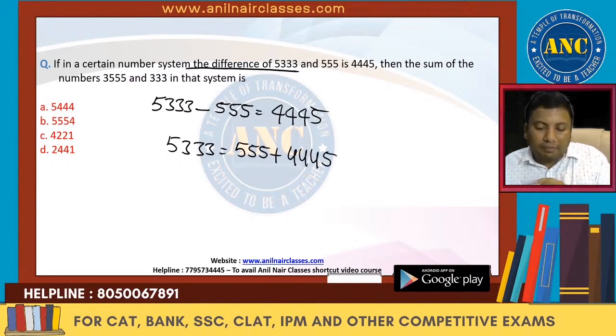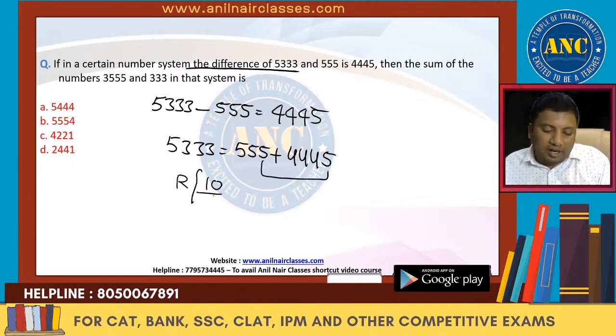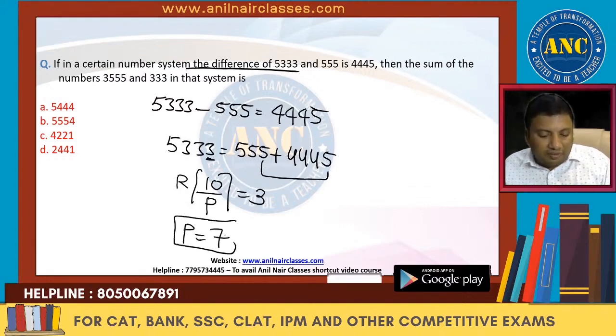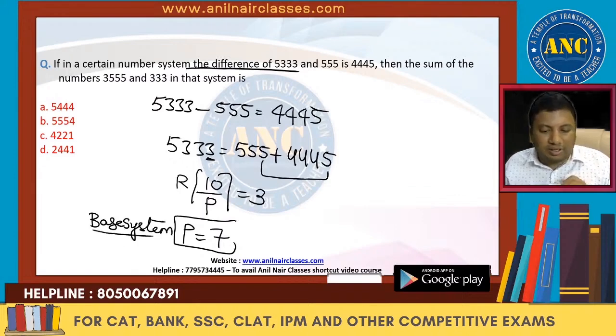What is the unit digit? 5 plus 5, 10. 10 divided by which base will give a remainder which happens to be the unit digit? Unit digit is 3. So P is nothing but 7. So the first thing, this question is right in base system 7.